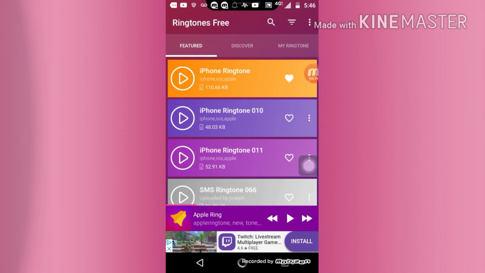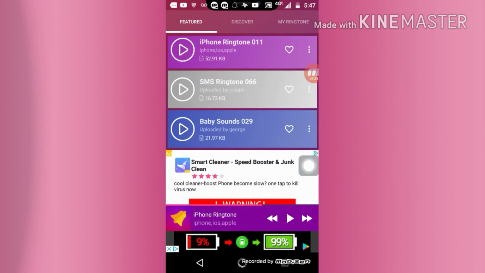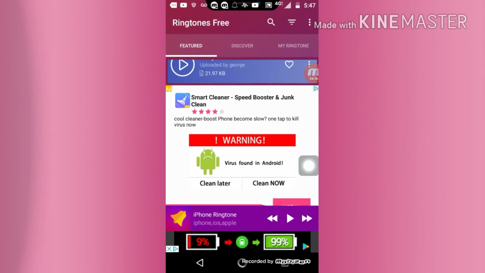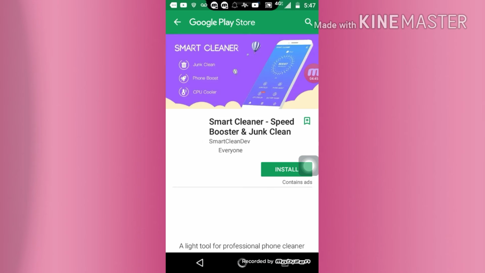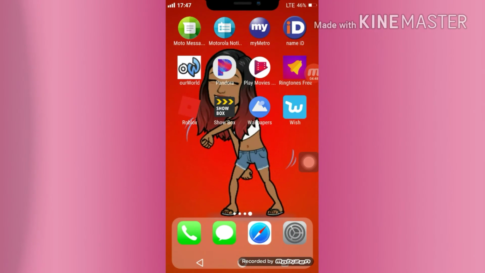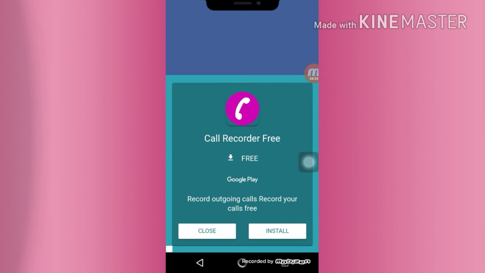Alright, y'all. So I picked this one, the iPhone ringtone, but you can pick any one you want. I'm not saying pick this one or else you just messed up. I'm not saying anything like that. If you don't want to pick that one, you don't have to. You can pick whichever one you want. I'm not forcing you to pick the one that I have.